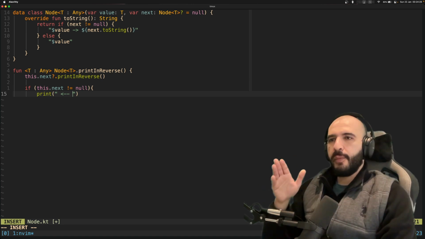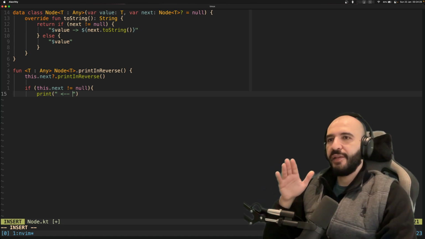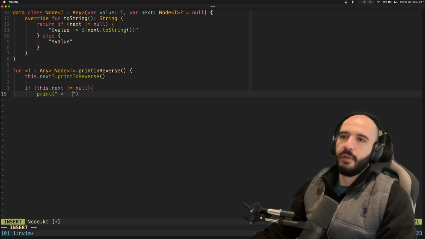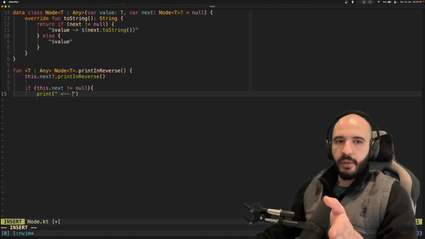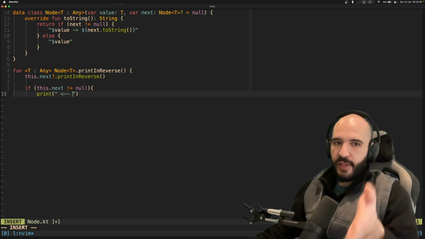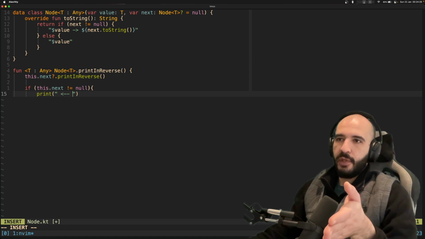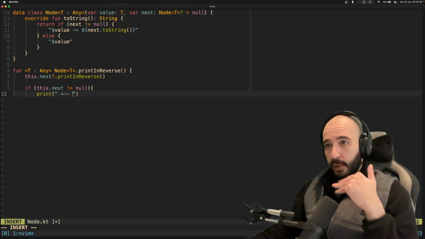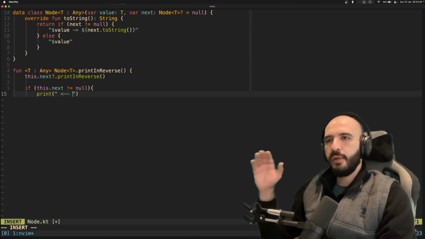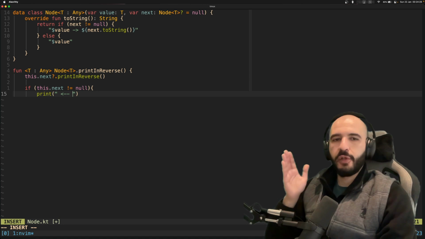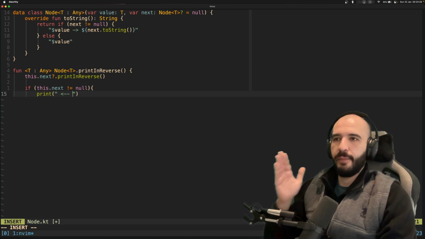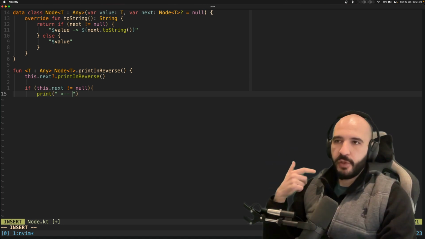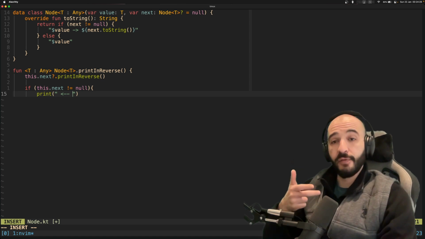So the terminating condition here is sitting inside the null safety operator. So if there is no next node, and it's null, that's when the function stops. And then you need to print because you've started to unwind the call stack. So any code that comes after the recursive call is called only after the base case triggers, meaning after the recursive function hits the end of the list.